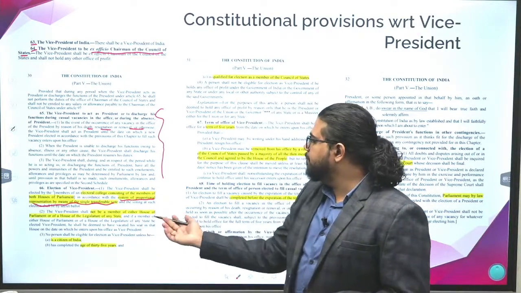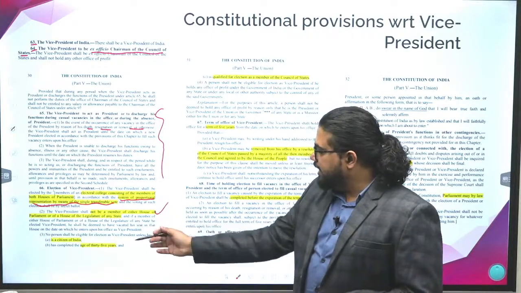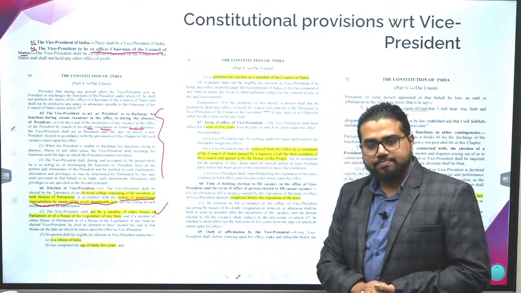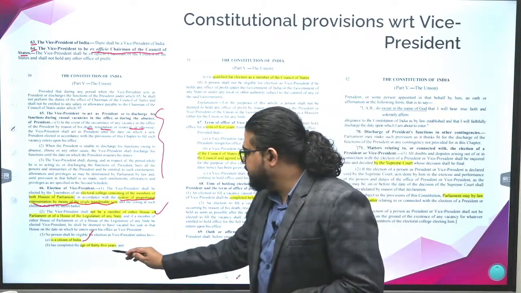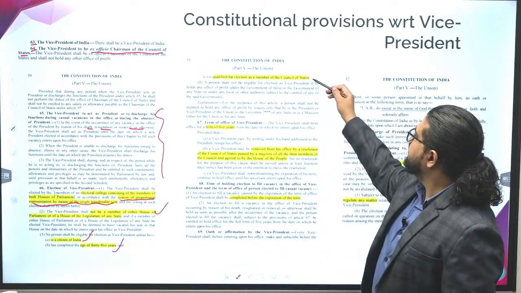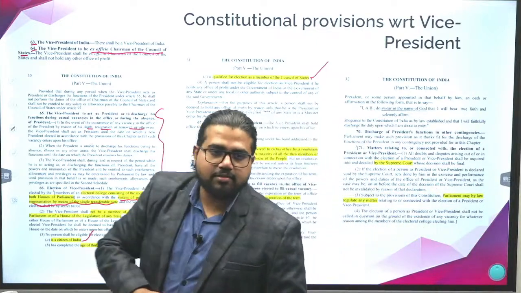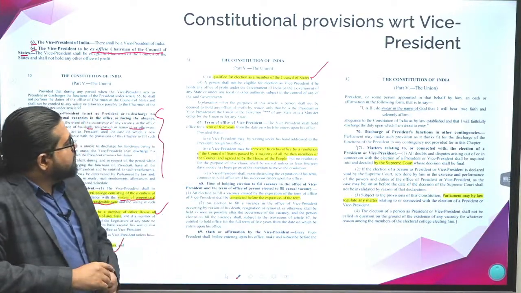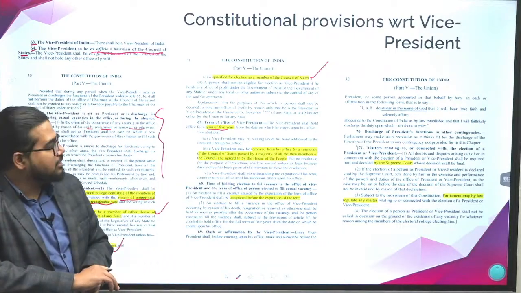He shall not be a member of either House of Parliament or of a state legislature. What are the qualifications given in the Constitution? He should be a citizen of India. He should be at least 35 years of age, and he should be qualified to be elected as a member of Rajya Sabha or the Council of States. Term is 5 years from the date on which he enters the office.